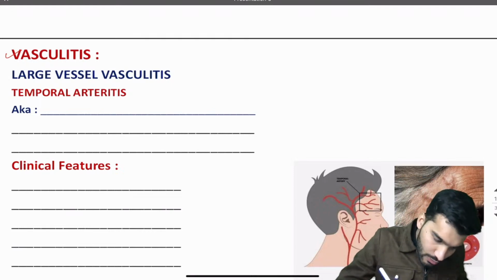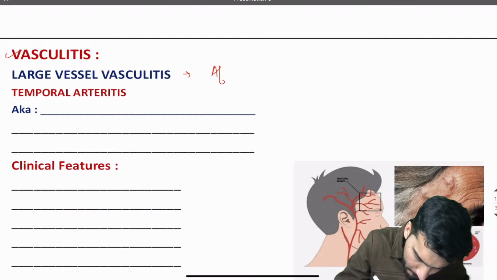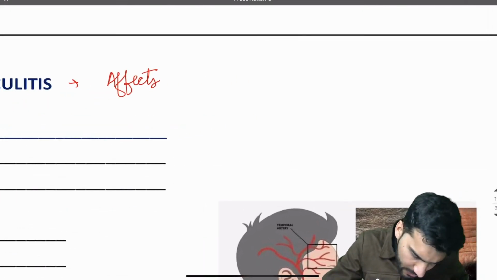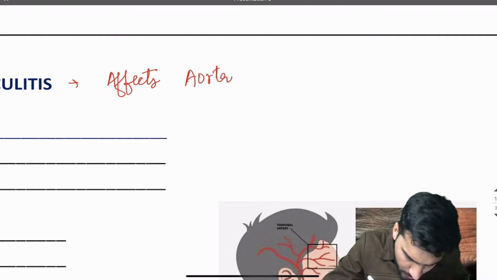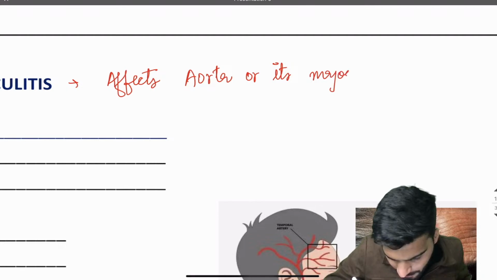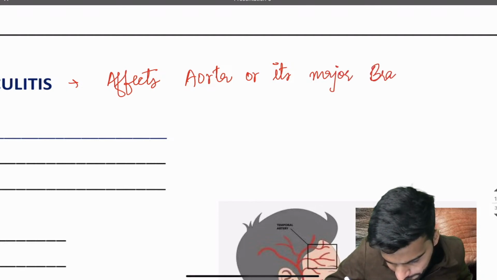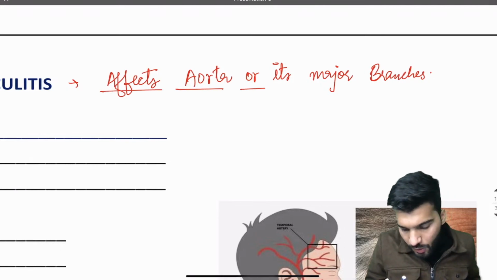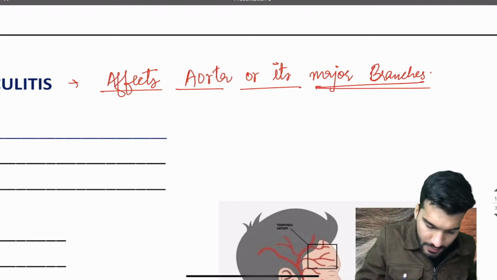Large vessel vasculitis affects mainly the aorta or its major branches. Is that clear?